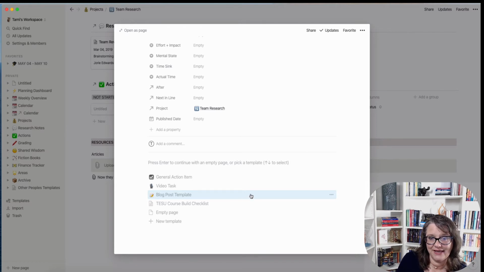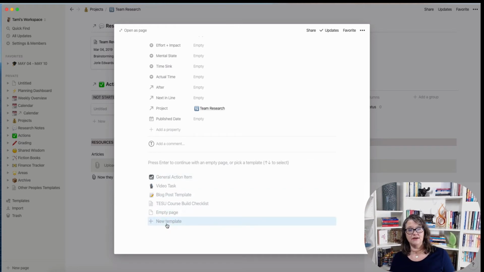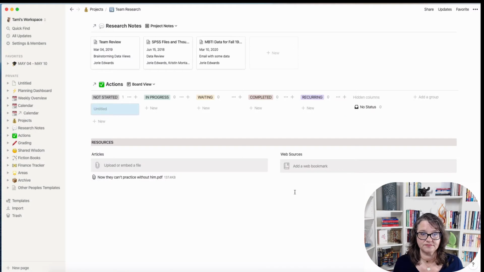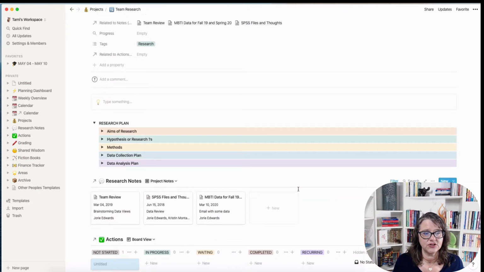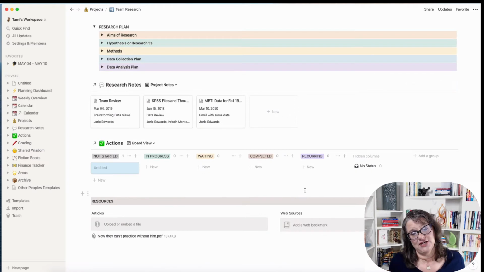So this could be, I may add in a new template and say, I need a new template for research items. And then we could design what that template would look like and what I want to fill in. And then there's the resource area. So I don't have, as you can see, tons of information on here. It's not a busy page. It doesn't look out of control, but there's some other things I could do with this.